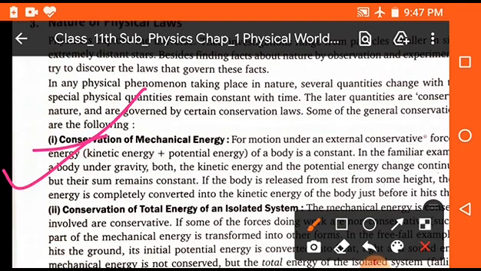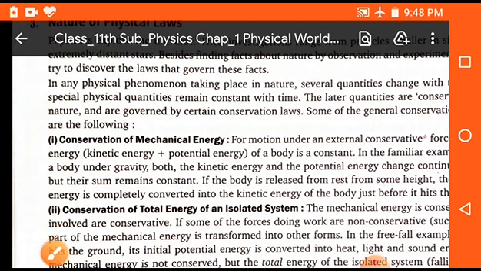Here total energy means kinetic energy plus potential energy, because we know that when a body moves on any surface, then it has potential energy due to its position and kinetic energy due to its motion. If the total energy is conserved for that system, then we can say that the energy of the system is constant. Clear? Okay.